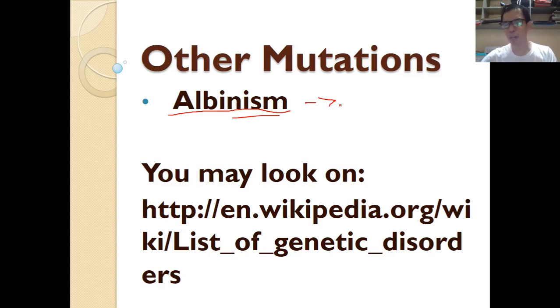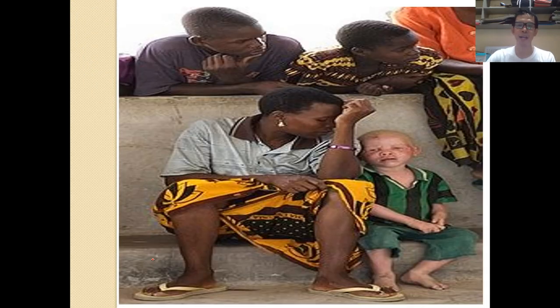If you want to know more about genetic disorders, actually there are a lot of genetic disorders that we can discuss here, but since we are limited in this particular video, you can use this link to look for some genetic disorders if you are interested. This is a person with albinism. As you can see, this person is completely different from the other people around him.